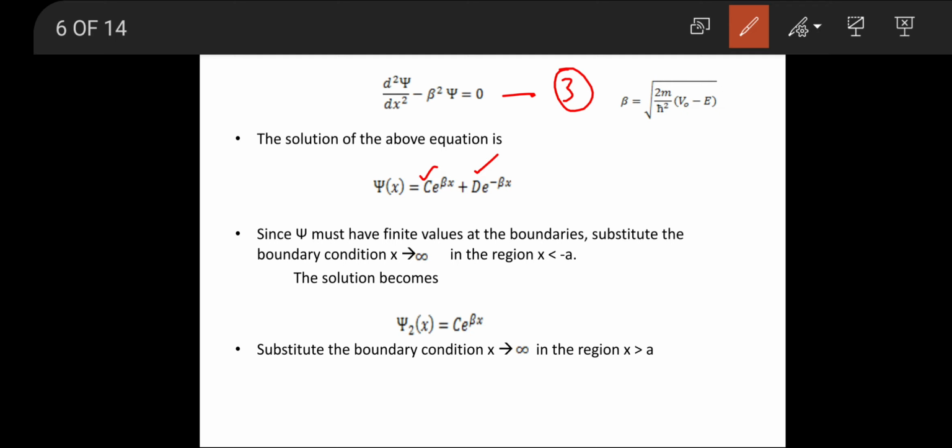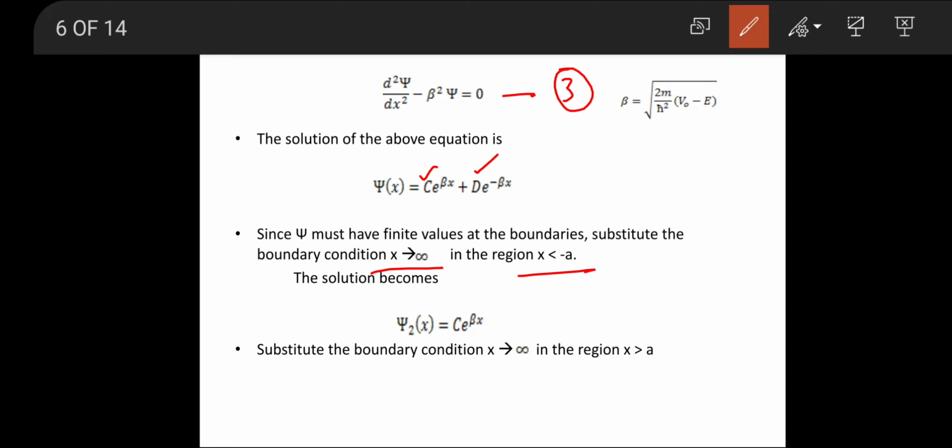Since psi must have finite values at the boundaries, substitute the boundary condition x tends to infinity in the region x less than minus a. We know that the wave function psi has finite values at the boundaries. Therefore, we are considering the boundary condition x tends to infinity as x less than minus a.